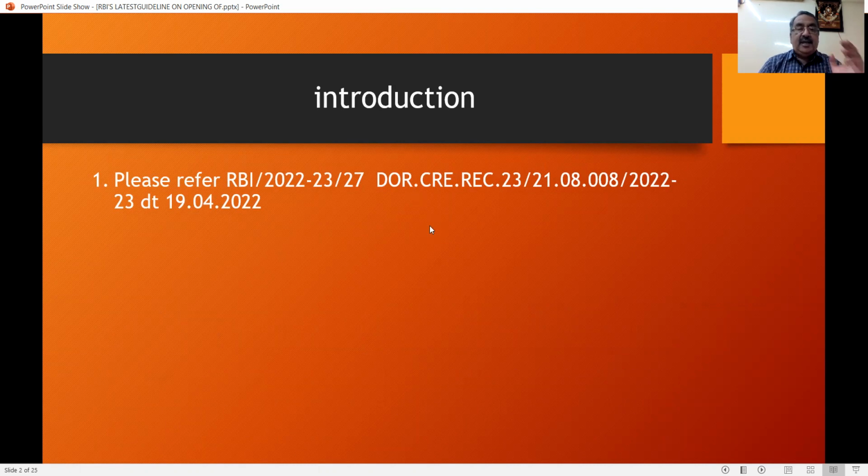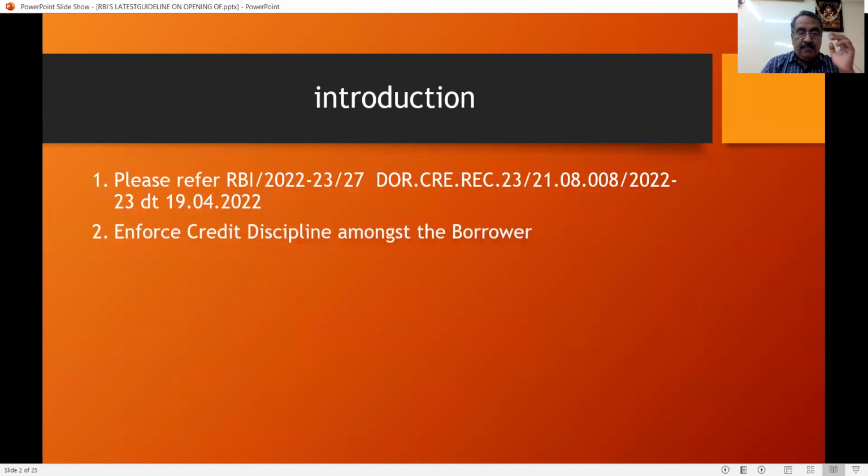I am going to highlight the important things of this circular, which is being issued to enforce credit discipline among the borrowers. This is because a lot of borrowers, after obtaining a loan from a bank, go to another bank and open a current account. So this indirectly puts the bank which has given the money into a problem. The borrower is diverting the fund: instead of putting the fund at the lending bank, they have opened a separate current account.